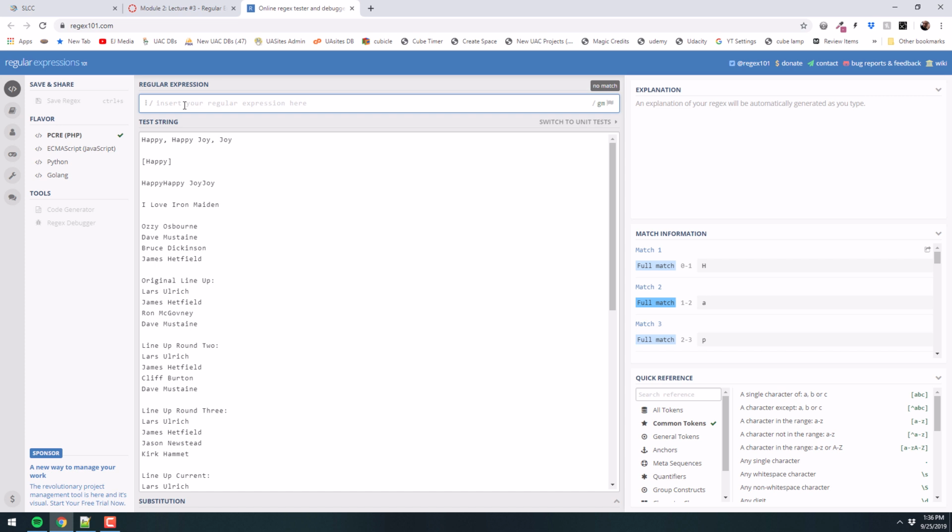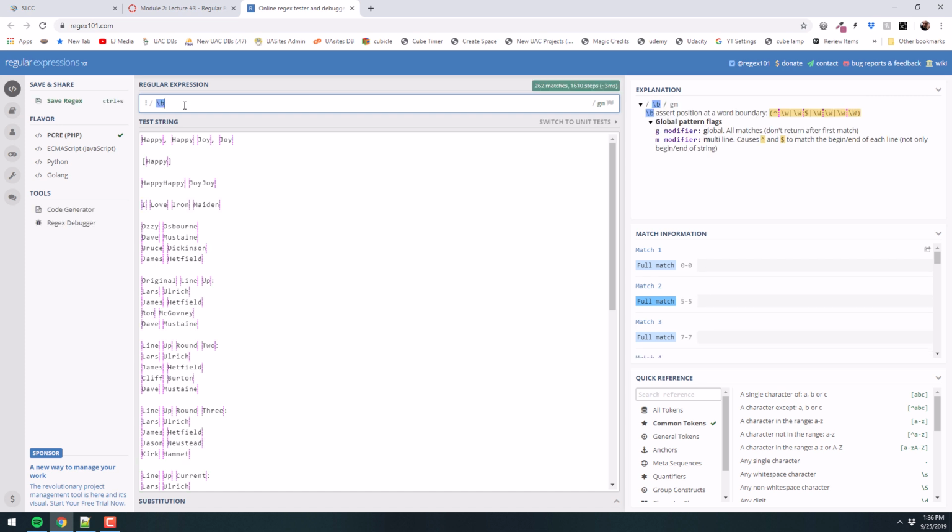Let's take a look at this other idea. They're called anchors. Anchors are a little weird. The first one is the \b, lowercase b, okay? And what the \b is, it's what's called a boundary, a word boundary, okay? A word boundary, what do you suppose a word boundary is? The space around a word?